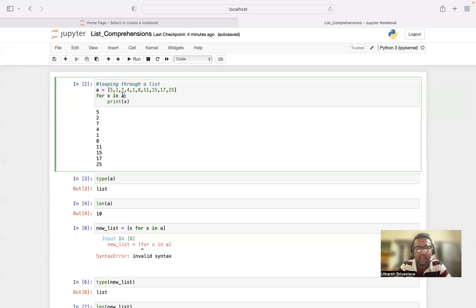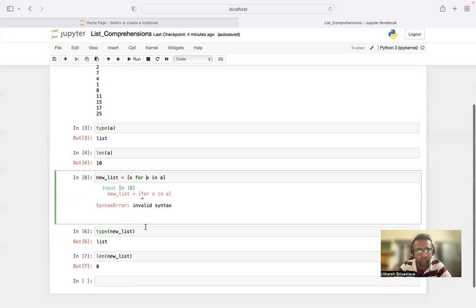So one by one it will read 5, it will print 5. It will read 2, it will print 2, and so on.